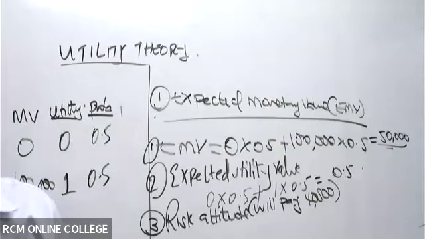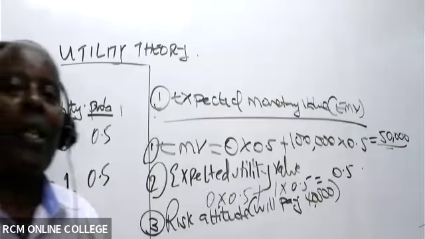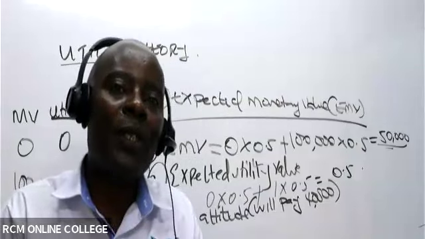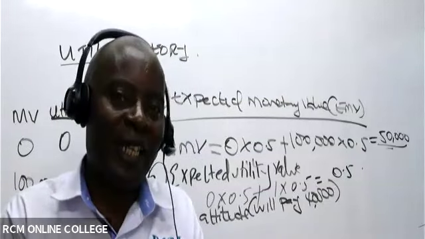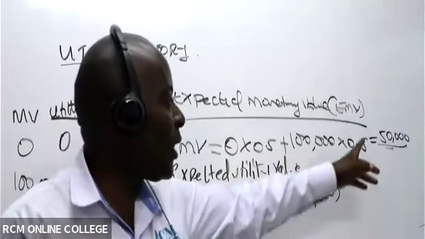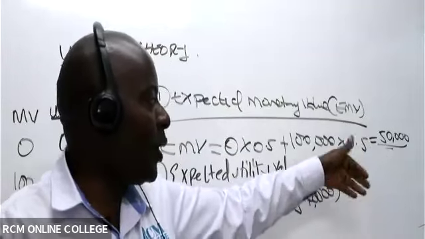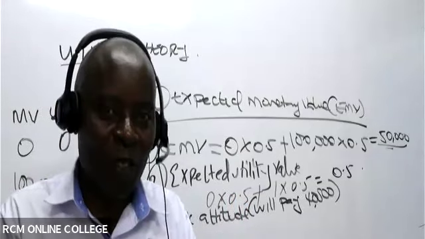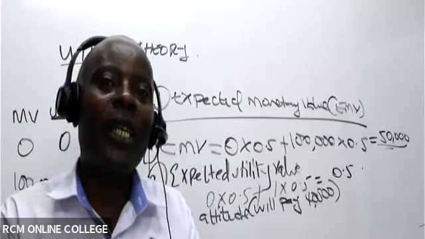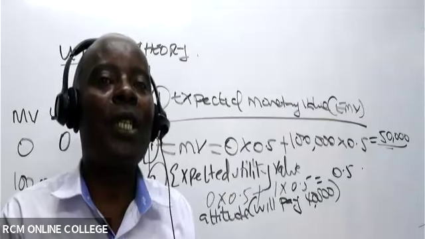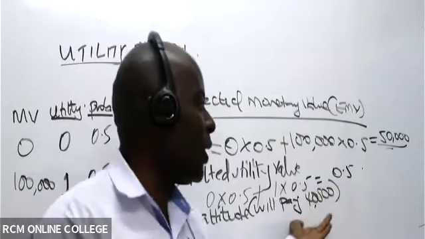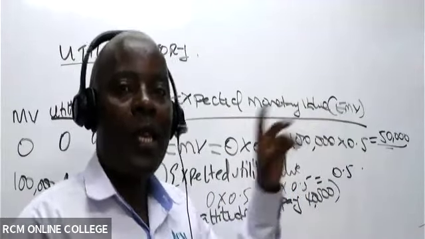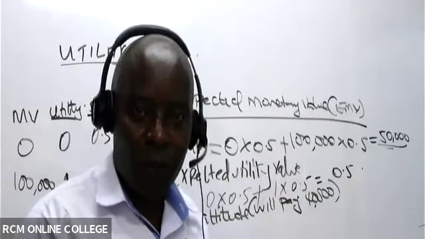Of course, ladies and gentlemen, you can see this person is looking by all means to get a profit. Because he knows he'll get 50,000 on average, but is willing to pay a smaller cost. So in this case, he's looking for some comfort. People look for comfort, so they are risk averse. This is less than 50,000, and therefore he is risk averse.